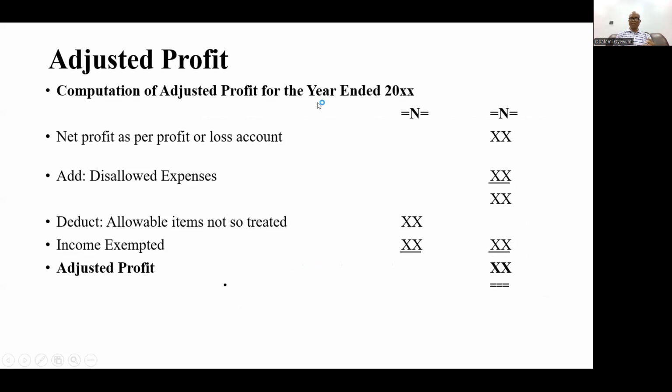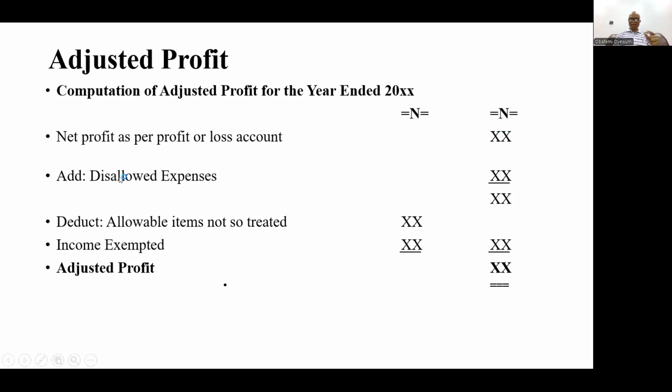Calculation of adjusted profit for the year ended 20XX. Okay, so net profit as per profit and loss. So we are coming from an income statement angle right now. The net profit that you have computed over the course of the year, or for the particular year, will now be brought here as the figure to be used.